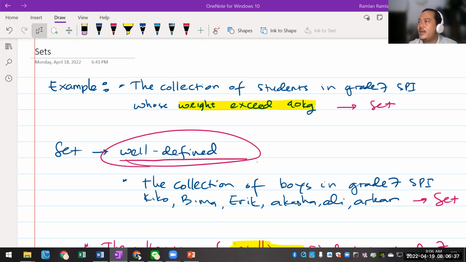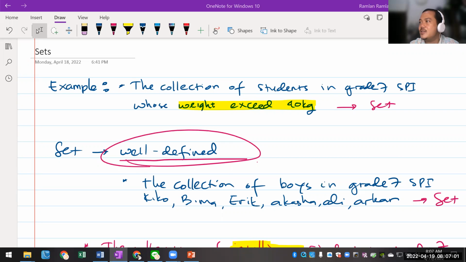Okay, and then I have, wait, Elia is done, now to Bima. Okay, Bima, the collection of student in grade 7 SPA who eat, not whose, so who eat rice, because eat is a verb. Who eat rice for lunch. Okay, can. Okay, Bima, okay.